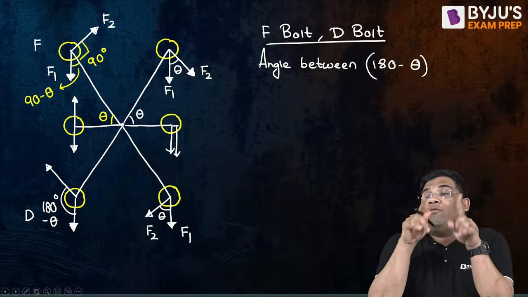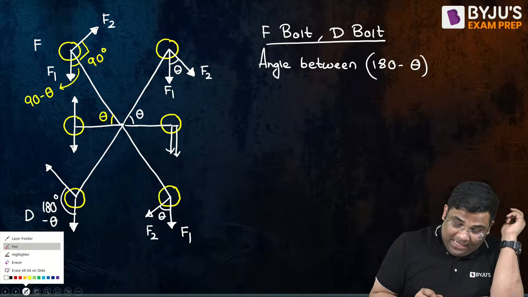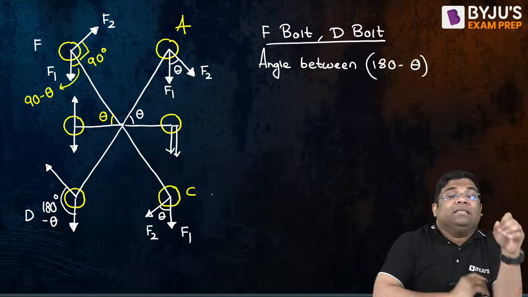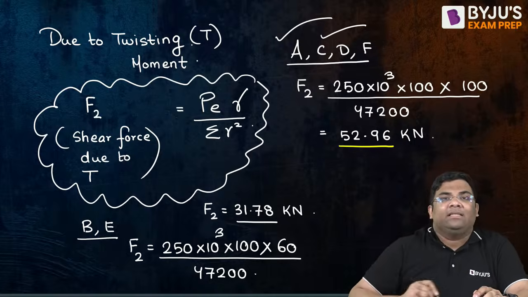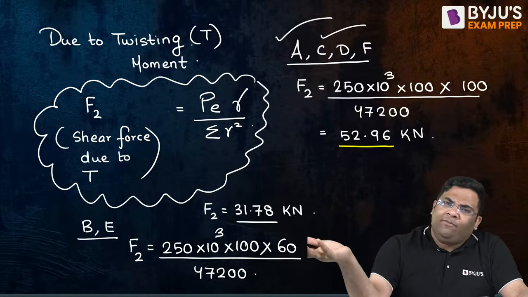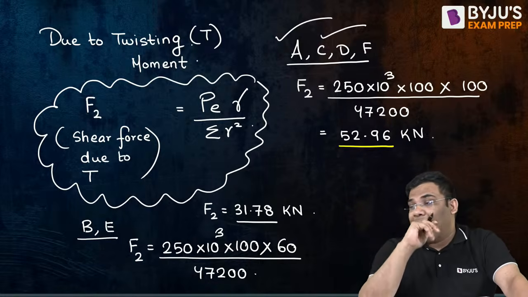But the value of F1 and F2 will be the same as we got for A, C, because for A, C, D, F, F2 is this, and F1 is anyhow the same for all the bolts. F2 is the same for A, C, D and F.